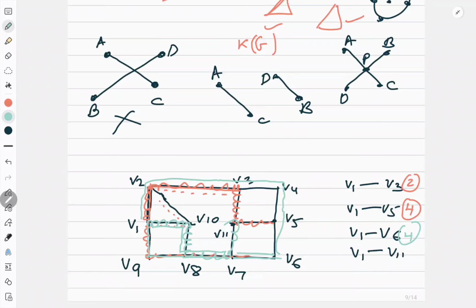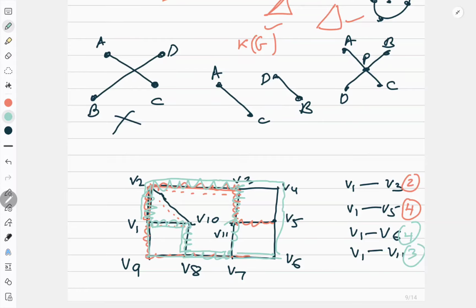V1 to, see, I got a smaller one. This was length 3. I thought it is a small 4. I thought it is the smallest. But if you observe this, 2 and 3. So answer is 3. So this is called the distance. The smallest path between two vertex is called the distance.